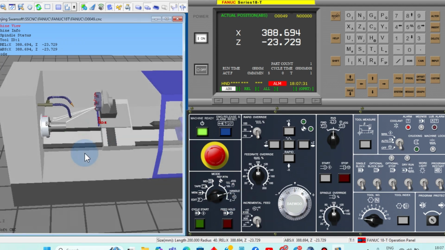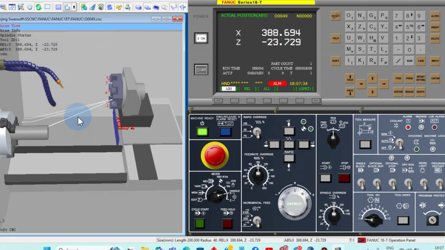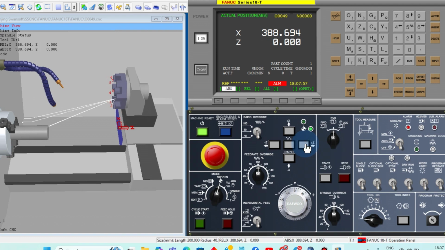Now, first, whenever you turn on the machine, what do you have to do? First, you should select this knob to REF return. REF means reference point return. Just move the knob to REF return. Click Z plus. Z plus means now the Z axis will return to home position. Next, X plus. The X axis will return to home position. So whenever you turn on the machine, go to REF return.